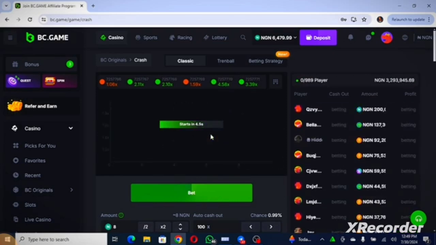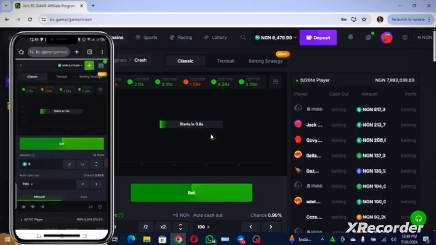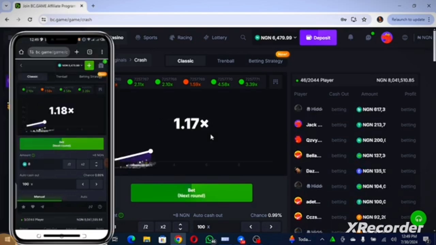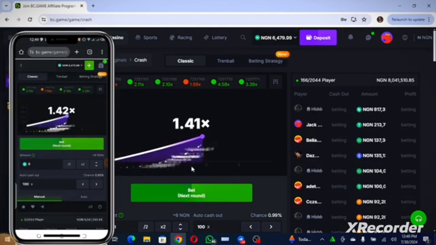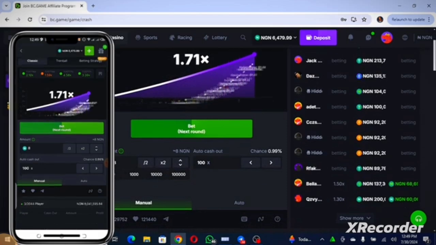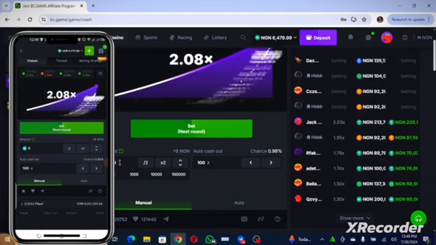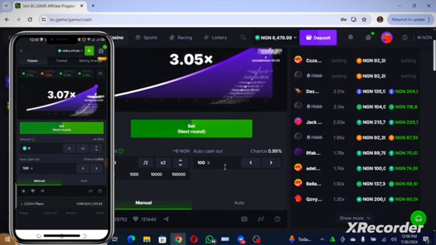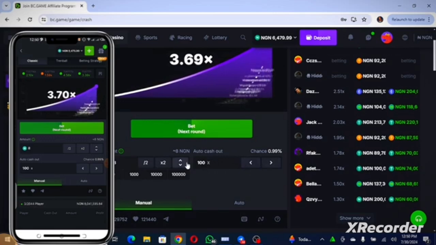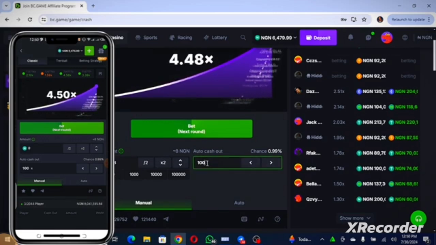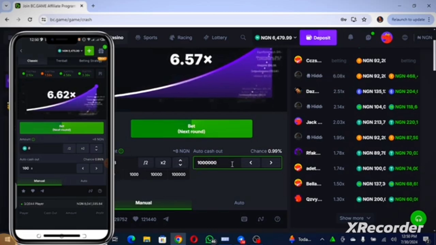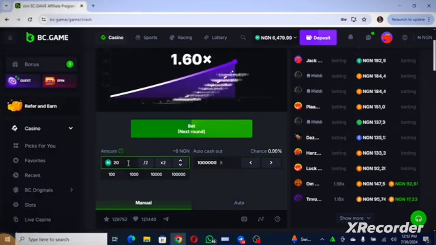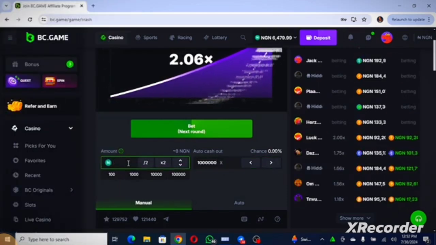If you want to approach the Crash game on BC Game, you are going to need a very definite, calculative and intelligent rule, and that is what I'm going to teach you guys today. When you come down here, this particular place is where you put the amount you're going to be staking with. And this place where you have 100x is where it cashes out. If you don't want it to cash out so fast, you can increase this to 1 million so that you can cash out anytime you want, because I have never seen this reach 1 million. I am going to be doing more things on the laptop here. When it reaches the point of the mobile phone, I will show you guys.